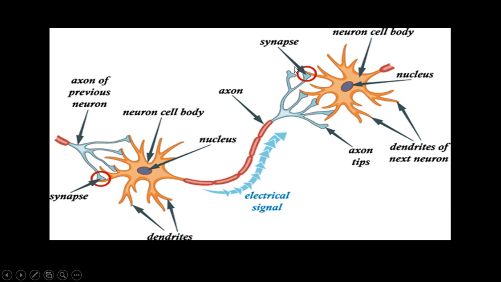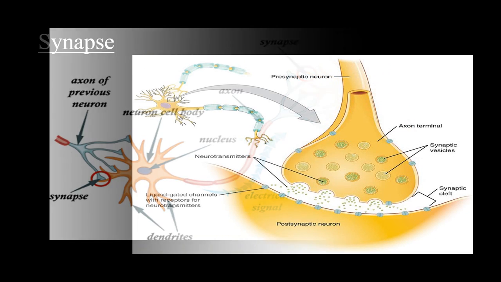It is like a gap. A gap has been reached. It is called a synapse, and it has to cross. It has to swim over the synapse, and in the synapse, the electrical impulse has to be converted into a chemical impulse. This chemical impulse is created in the form of neurotransmitters, and the neurotransmitters swim across the synapse and reach the dendrite of the next neuron, and from there this chemical impulse is converted to an electrical impulse. Again it flows in this manner from one neuron to the next at a very fast rate in the form of electrical impulse.